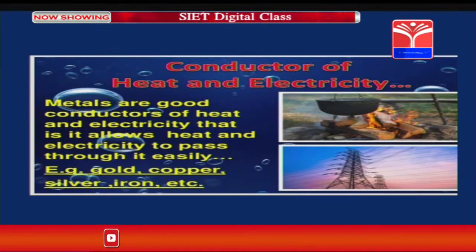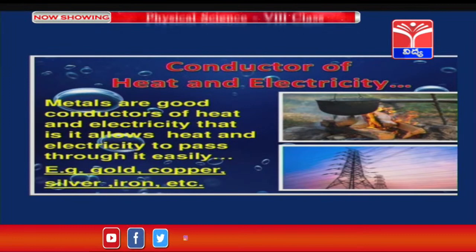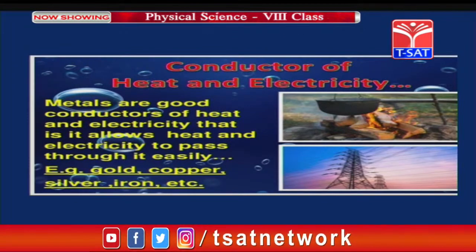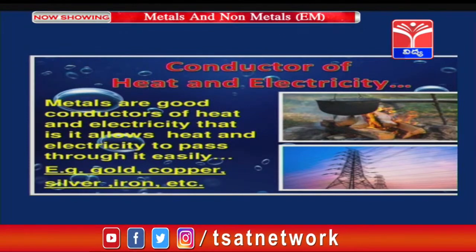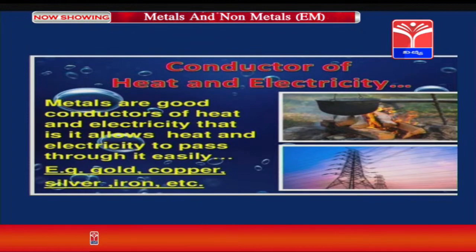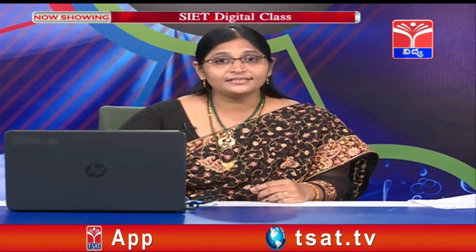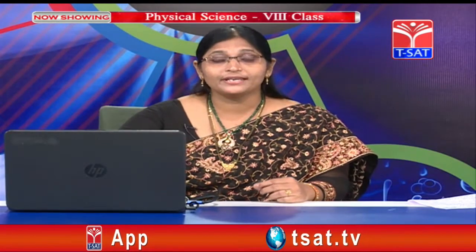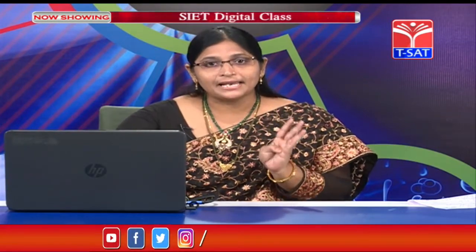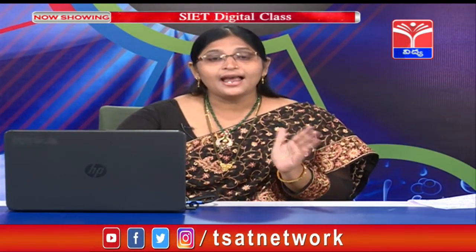That means they allow heat and electricity to pass through easily. Examples: gold, copper, silver, iron, etc. So by the end of this, we can say that metals have different physical properties: they are hard in nature, lustrous, sonorous, malleable, ductile, and they conduct electricity as well as heat. Have you understood, children?